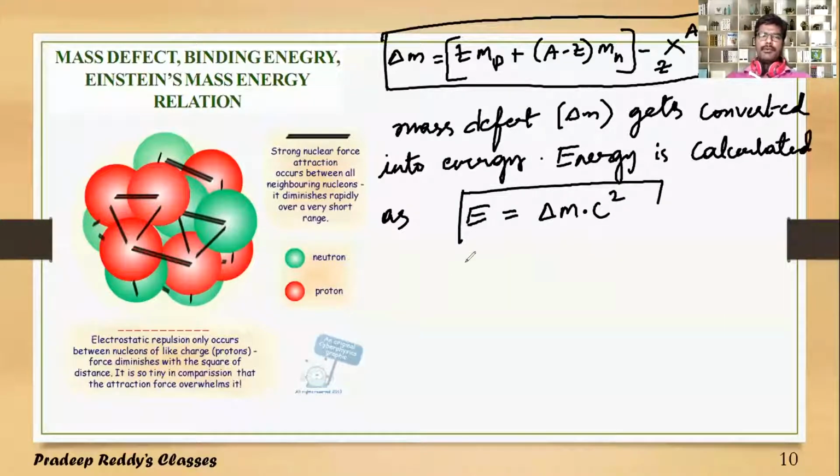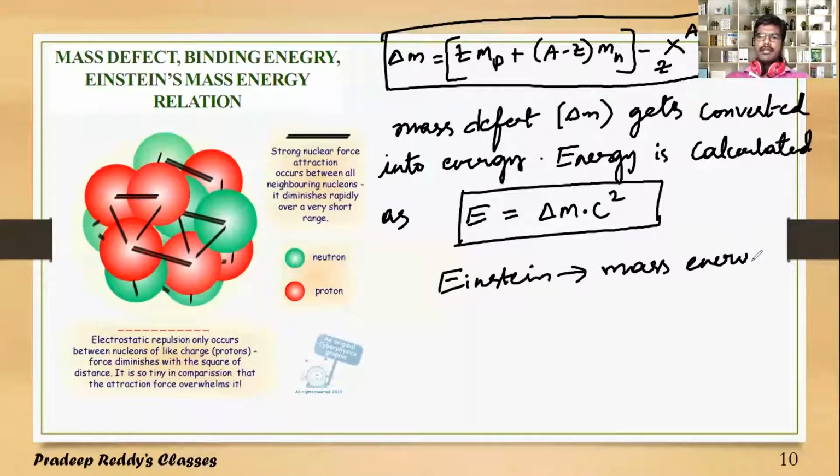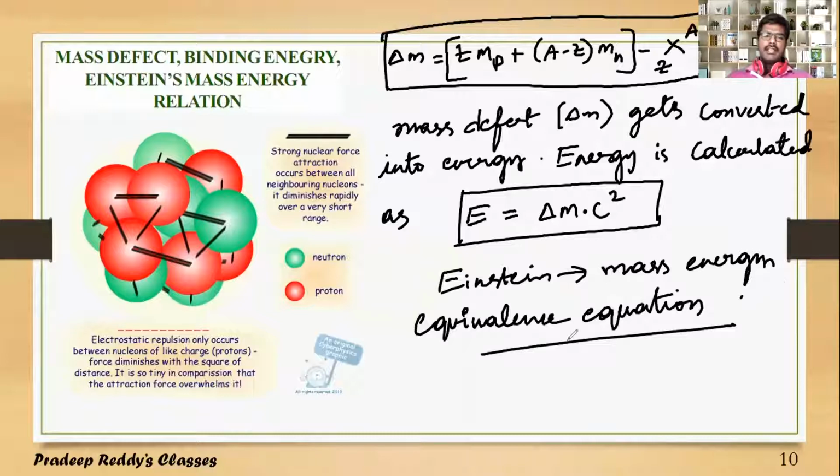And this is the proposal made by Einstein, and it is called Einstein's mass energy equivalence.